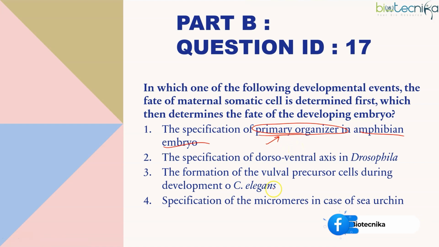doesn't determine them. Same in C. elegans, anyways, the vulva is a completely embryonic structure, so it is done completely in the embryo. And specification of micromere in the case of sea urchin, again it's dependent on the position, the accumulation of beta-catenin, but then again it is in the embryonic body, not in the maternal body. So here option 2 is the right answer. Okay.